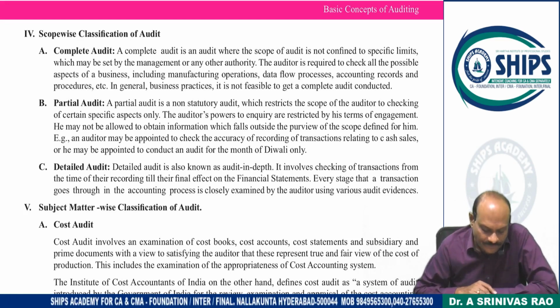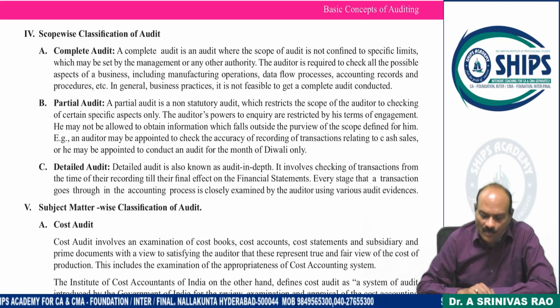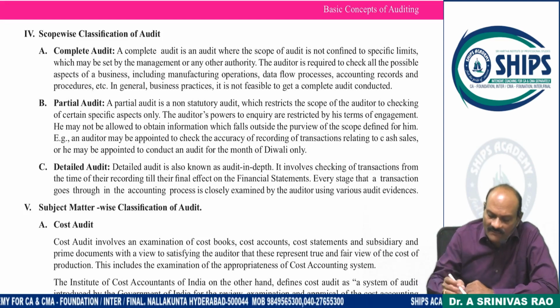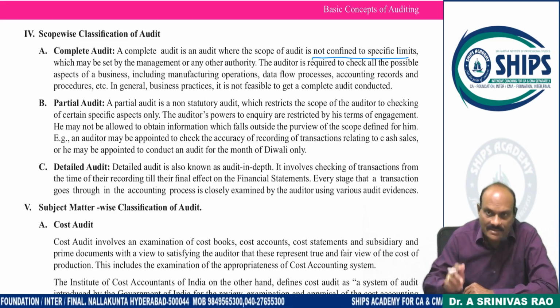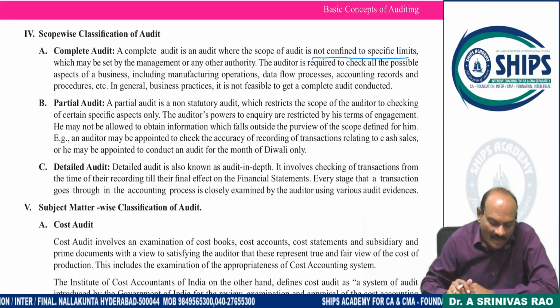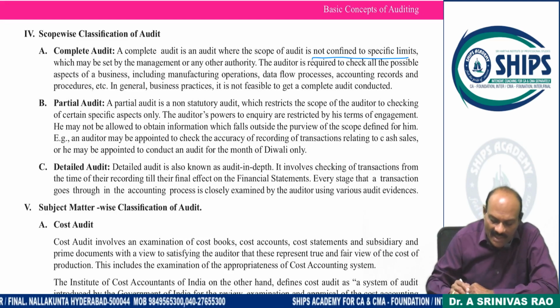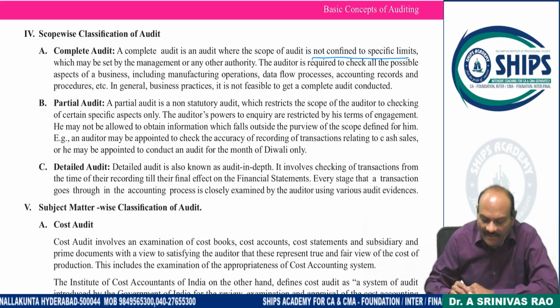Let us see. A complete audit is an audit where the scope of audit is not confined to specific limits, means no test checking, which may be set by management or any other authority.